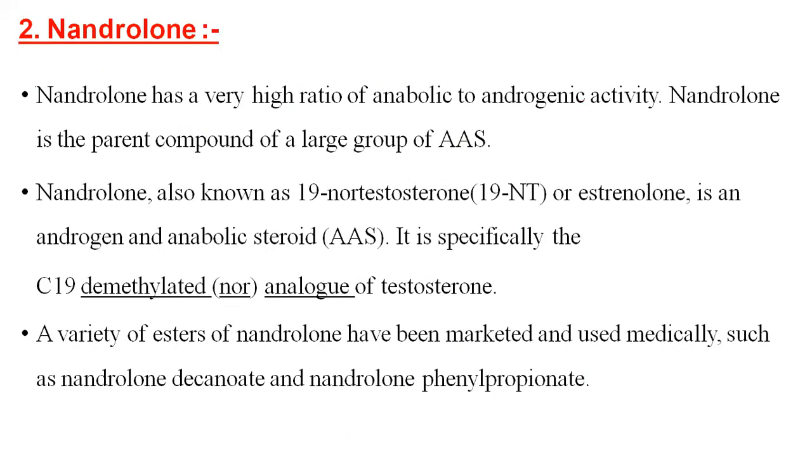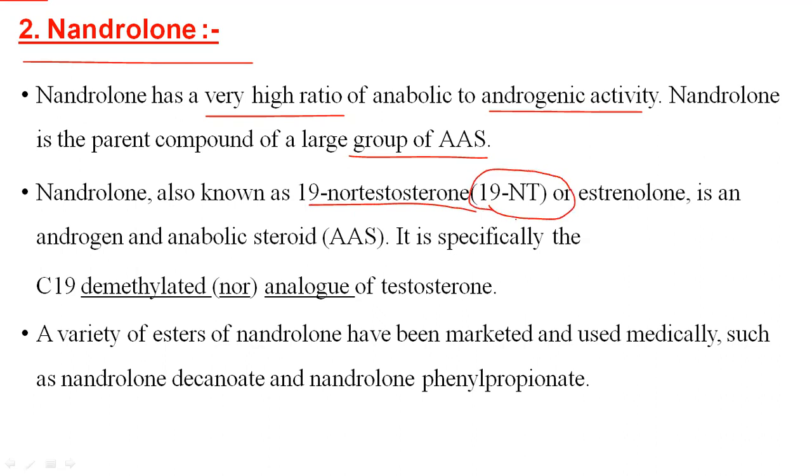Now, the second drug in this androgenic category is nandrolone. Nandrolone has a very high ratio of anabolic to androgenic activity. This drug is the parent compound of a large group of anabolic androgenic steroids. Nandrolone is also known as 19-nortestosterone. The short form for this drug is 19-NT.